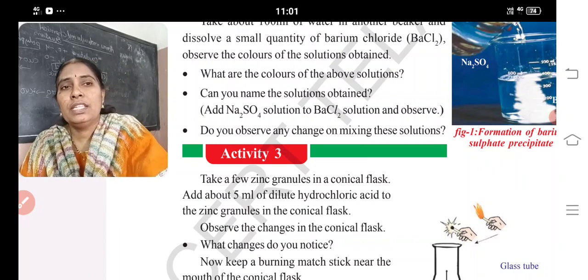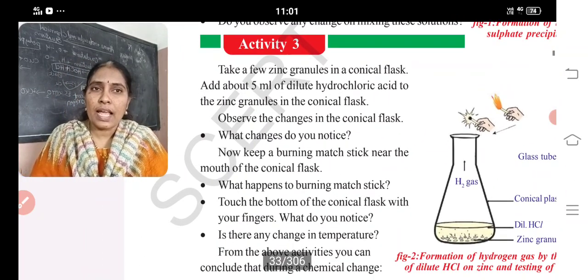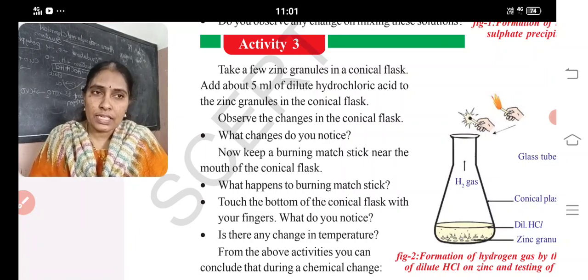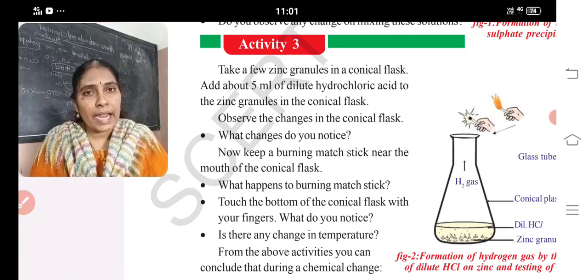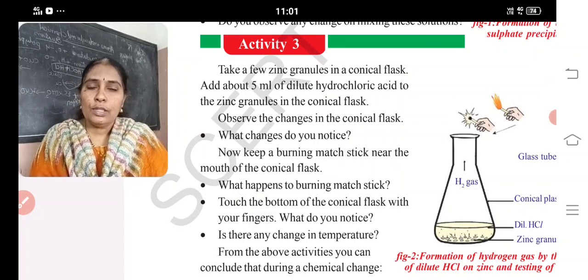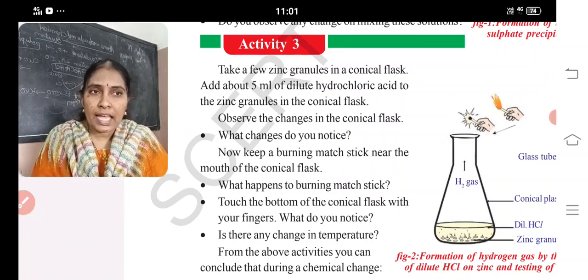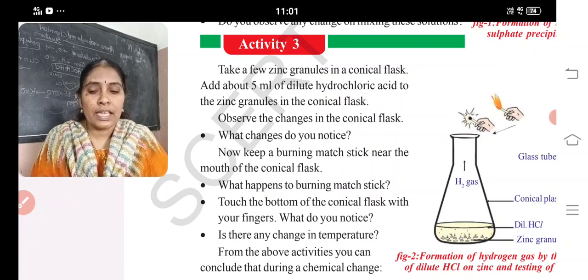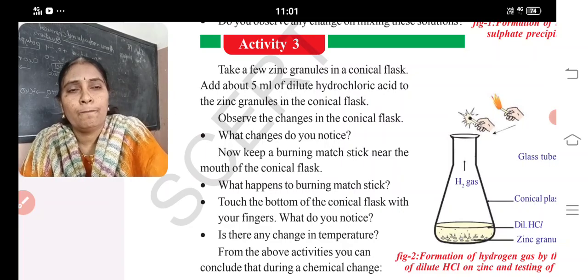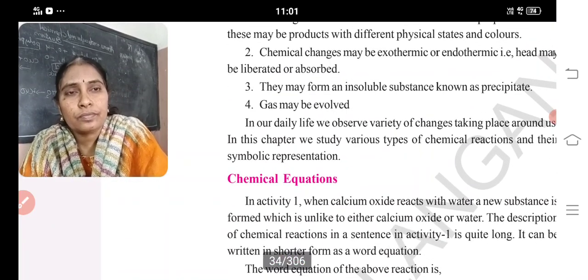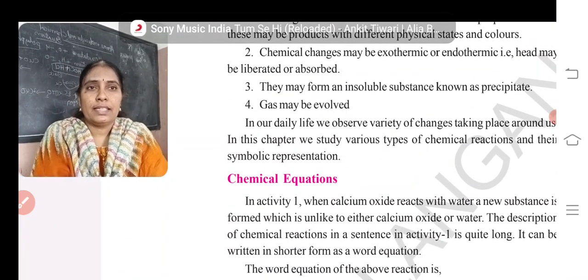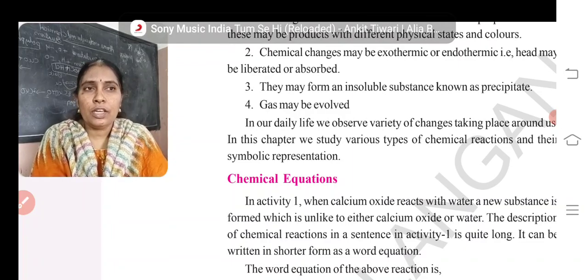And third, when zinc granules are taken in a conical flask and a few drops of hydrochloric acid are added, what happens? The zinc granule slowly dissolves and liberates hydrogen gas from the hydrochloric acid. How will you come to know that the colorless gas is hydrogen gas? If you bring a burning matchstick or a candle, it puts off with a pop sound. Then you will say that it is hydrogen gas.